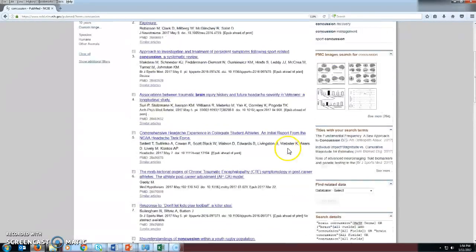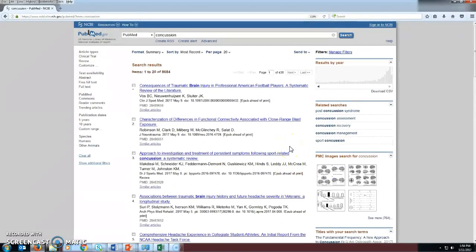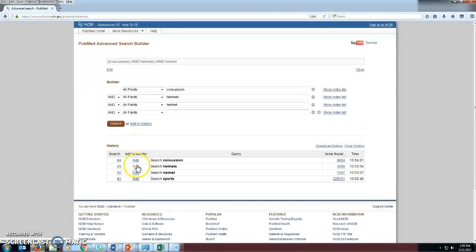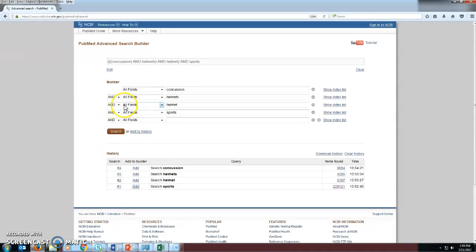I'm going to scroll up again. Now at this point, we've just done searches for particular concepts, but still need to put them together. So click on the advanced link up here at the top under the search box. When I do that, we have a screen that shows us the searches that we've run, and now we can combine our searches together using AND, OR, NOT. So I'm going to click on the add button, add for helmets, helmet, sports. Okay, and you can see up at the top it starts to group things together.